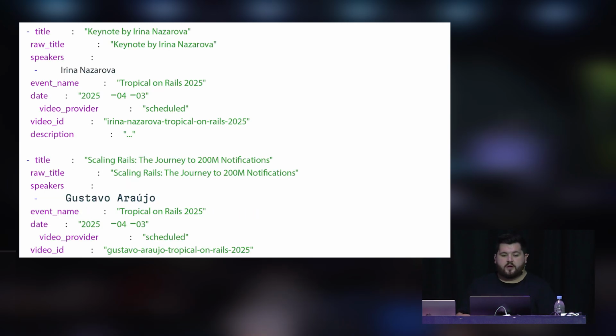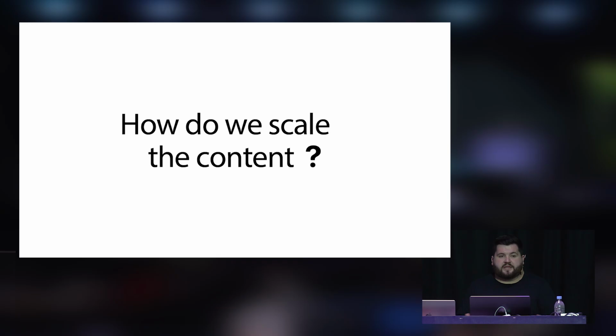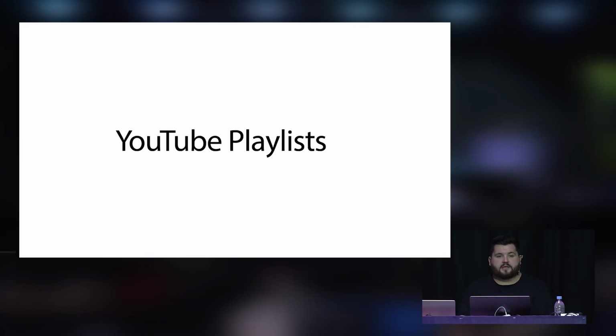And then we run the Rails db:seed command, which we are kind of abusing to index, or import, all these events into our database, and then we can serve them through the website. So how do we scale this content? For videos and events that we have already recorded, we can use YouTube playlists to bootstrap them using the YouTube API to say, give us all the videos of a playlist, dump it into a YAML file, and then we can index it that way.